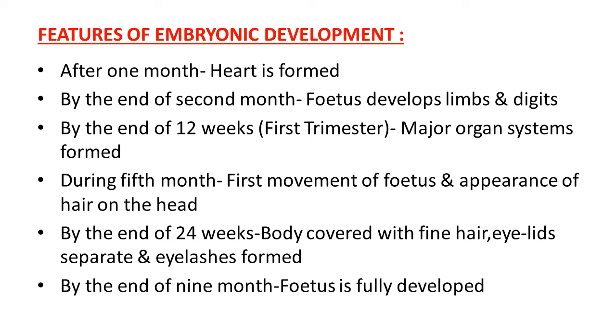After 1 month, the heart is formed. It is also diagnosed by stethoscope, heartbeats experienced. End of 2nd month, limb development. 3rd month, major organ systems. 5th month, first movement of the fetus and appearance of hair. 24 weeks, body is covered with hair, eyelids separate, eyelashes form, and finally, by the end of 9 months, the fetus is now fully developed.